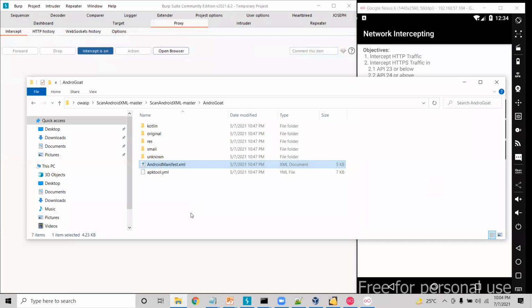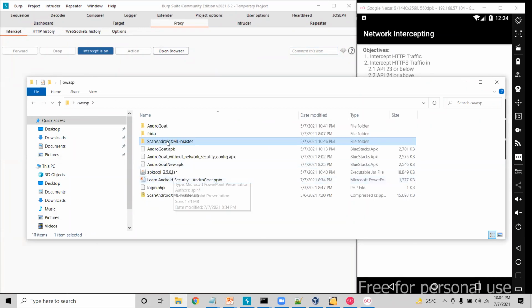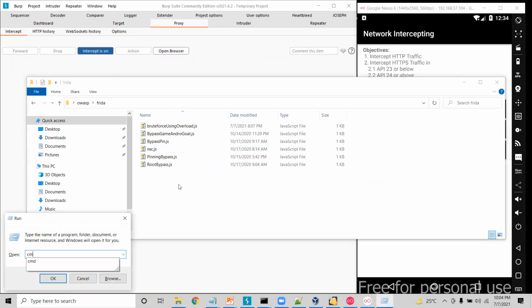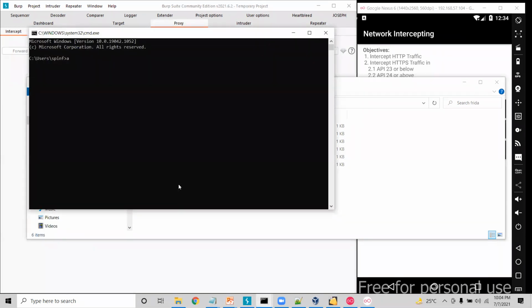To save time, I have already installed all the required tools in my laptop as well as in the device. So what I need to do is run the Frida server in the device. This is how I need to run it. Okay, so now Frida server is also running on the device.